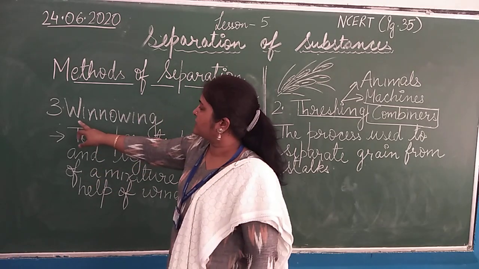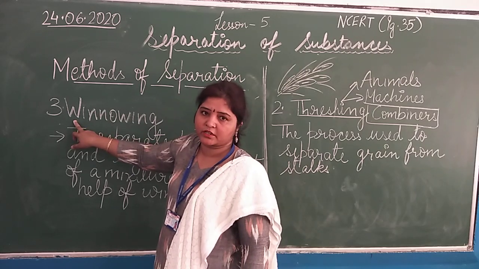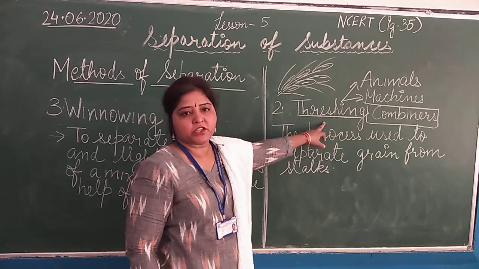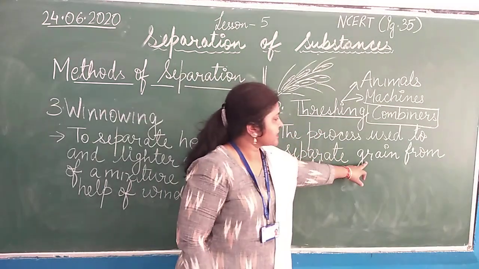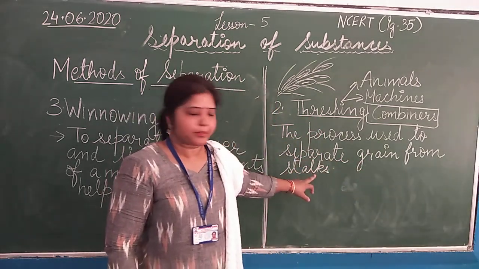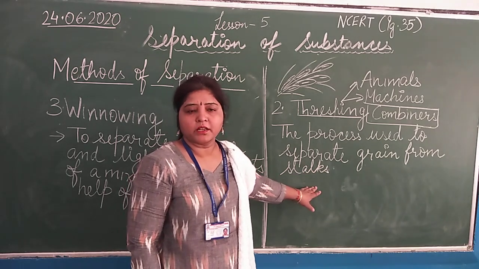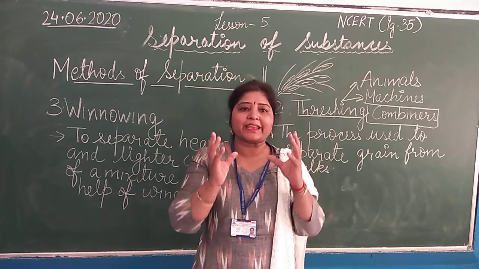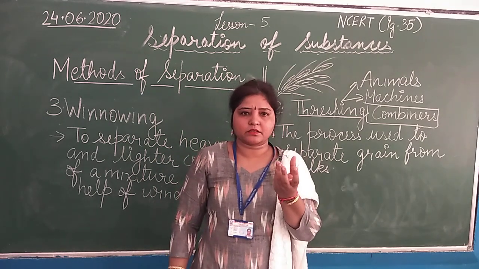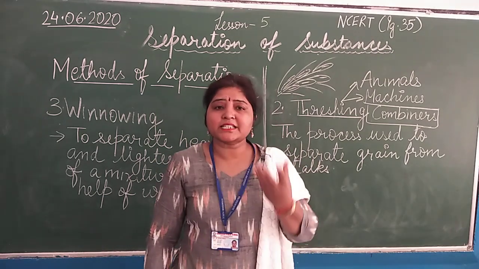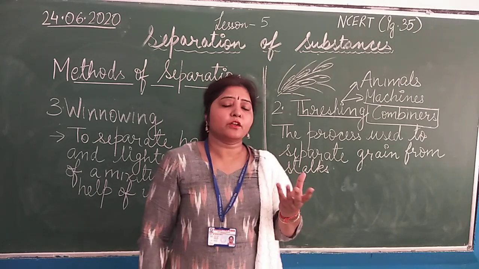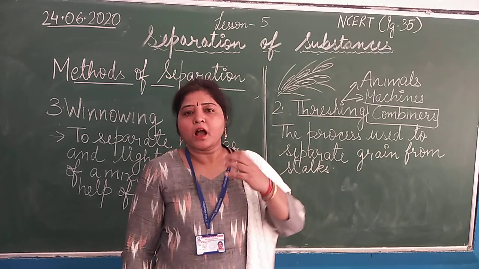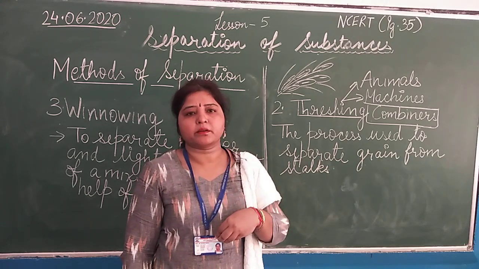Okay, now we are going to read another method of separation which is winnowing. Students, after threshing, when the grains are separated from their stalks, then we get a mixture again. It is of grain and husk particles. But these husk particles are non-useful for us, as well as harmful for us if we consume them.